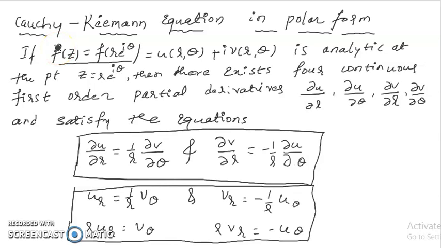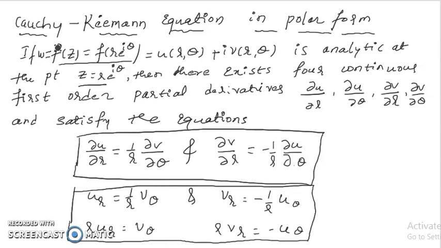Now we are going to discuss the Cauchy-Riemann equations in polar form. The statement goes like this: if f of z, where in polar form z is r e raised to i theta, so f of z equals f of r e raised to i theta, can be rewritten as u of r comma theta plus i into v of r comma theta. We can even take this as w equals this.